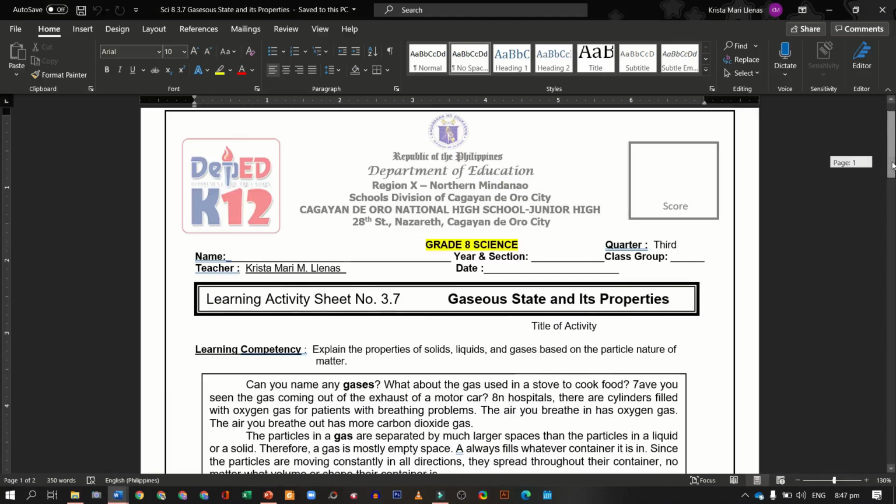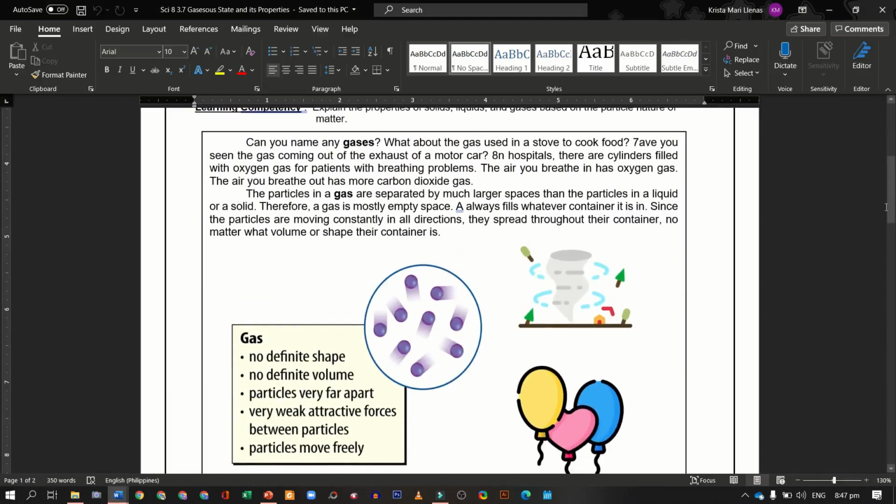We have the gaseous state and its properties. Can you name any gases? What about the gas used in a stove to cook food? Have you seen the gas coming out of the exhaust of a motor car? In hospitals, there are cylinders filled with oxygen gas for patients with breathing problems. The air you breathe in has oxygen gas. The air you breathe out has more carbon dioxide gas.